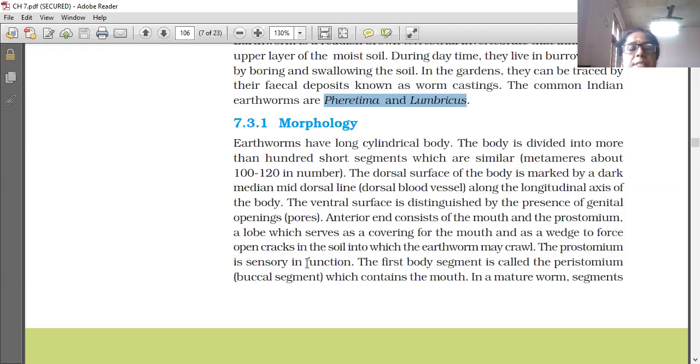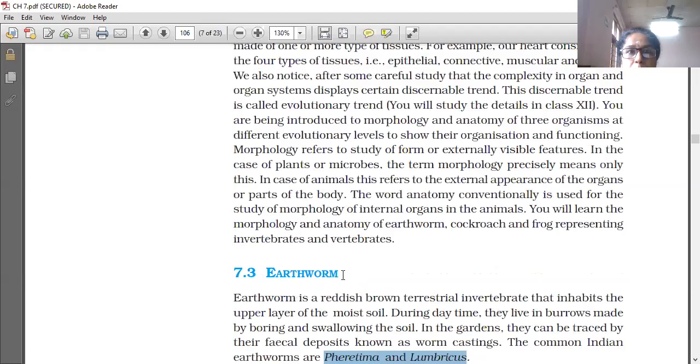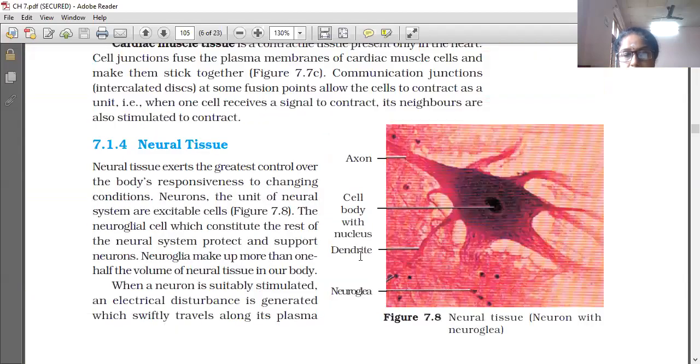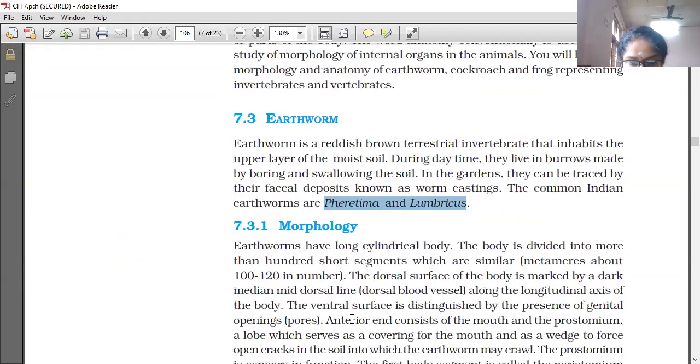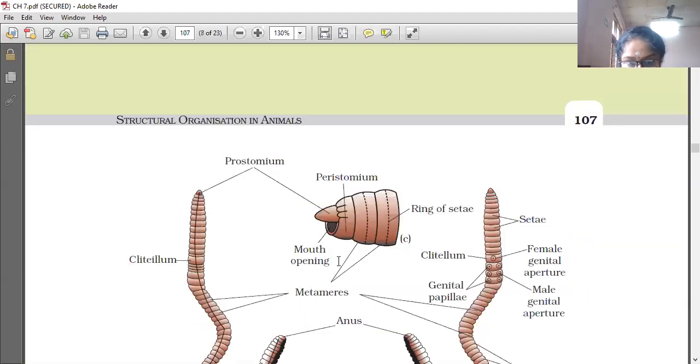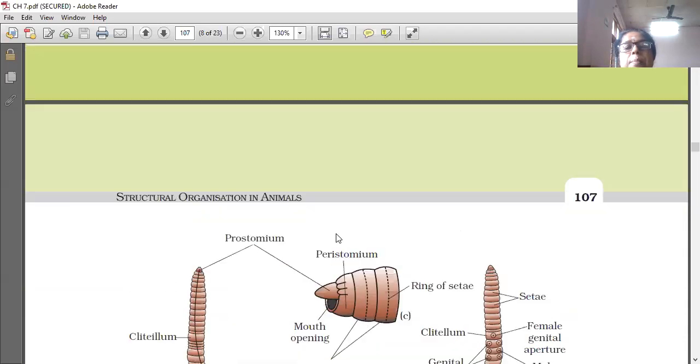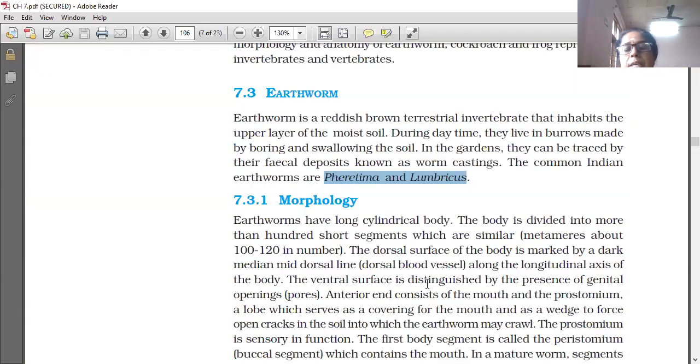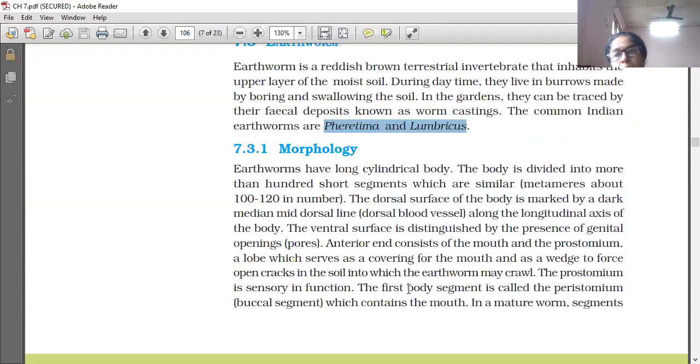The prostomium is sensory in function only. Prostomium is the first segment. It is sensory in function means when it touches the soil, that feeling can be experienced by the earthworm. So prostomium is the first segment, the covering over the mouth opening only, and it is sensory also.